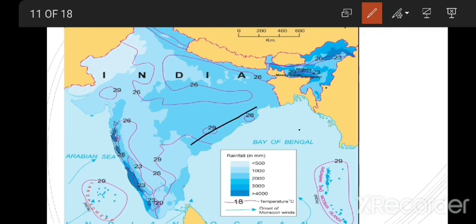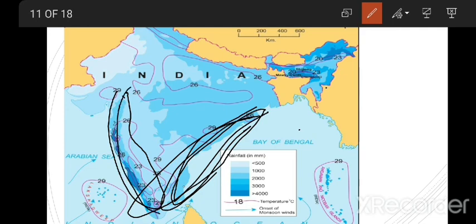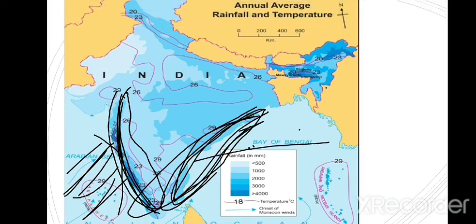Due to the Western Ghats, this region is a rain shadow region, so it receives less rainfall. Due to the western disturbance which is occurring now at present, this region receives more rainfall than this region. So this region is called a semi-arid region.